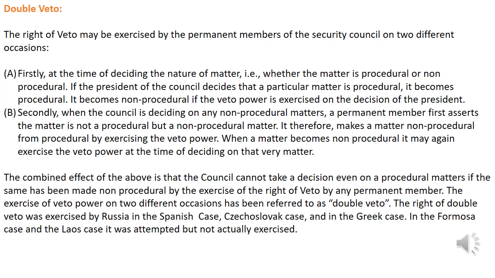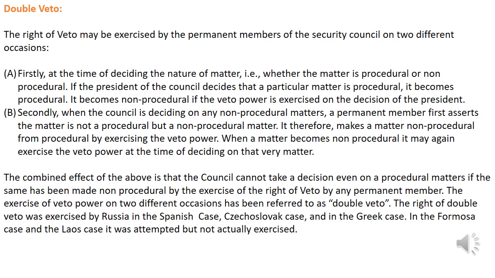Secondly, when the council is deciding on non-procedural matters, a permanent member first asserts that the matter is not procedural but non-procedural. It therefore makes a matter non-procedural from procedural by exercising the veto power. When the matter becomes non-procedural, it may again exercise the veto power at the time of deciding the same matter. The combined effect of this is nothing but the double veto power.